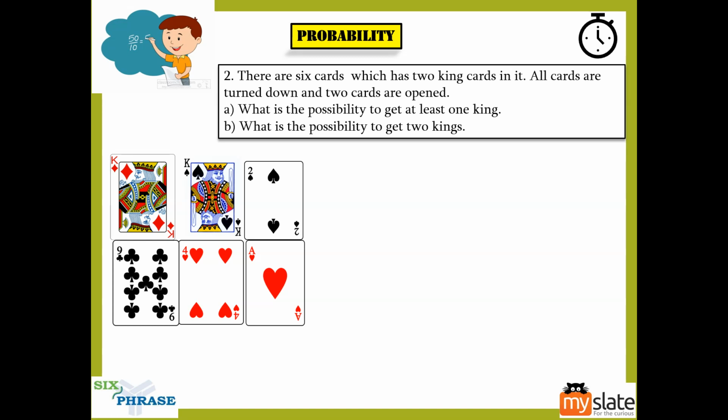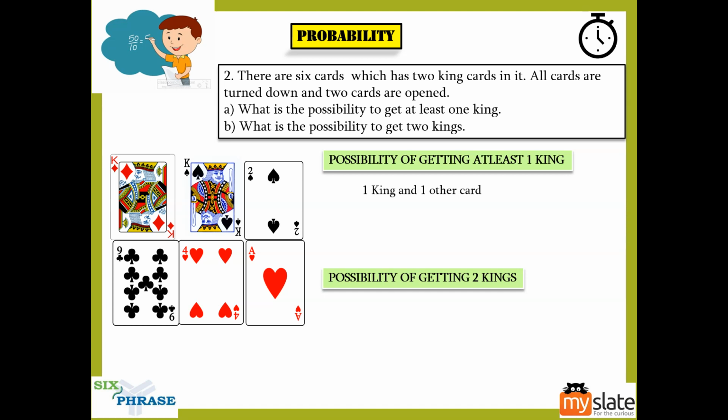Now we'll see the possibility of getting at least one king. How many cards are you drawing, guys? You are drawing two cards. So you can either have one king and one other card. That is a possibility. Now why do we have this one king? Because it says at least one. So you should not consider options where you don't have kings. You must consider options where you have at least one king. So one king and one other card, because we are drawing two cards.